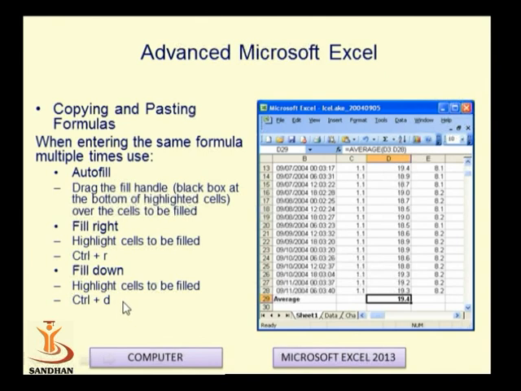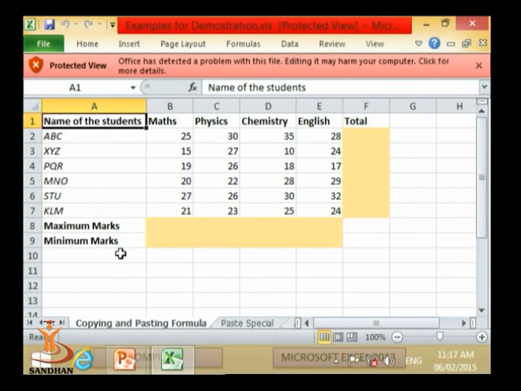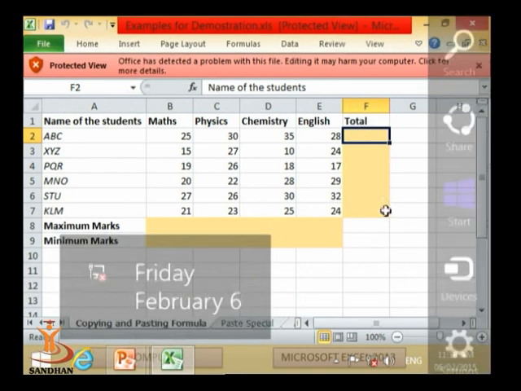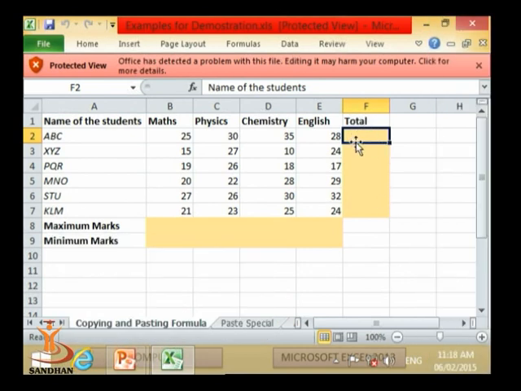Now I will show one tab that will copy the content. For example, suppose here I want to make a total of these numbers, so I am using the function sum. Here the function sum is used.